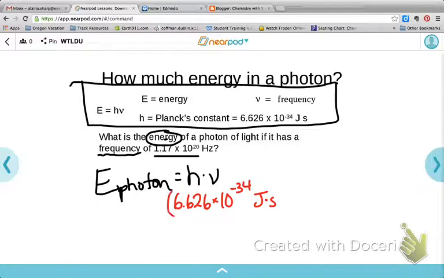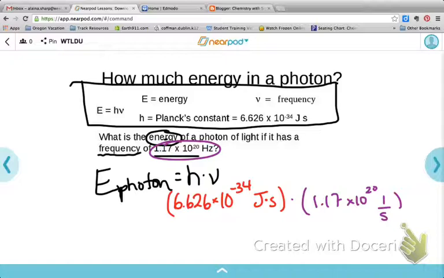And then I'm going to multiply that by, I'm going to use purple, the frequency, which according to this problem is 1.17 times 10 to the 20th. Now instead of hertz, I'm going to write the unit 1/seconds. Now remember, any of those four units is fine, but I'm just going to use this one to show you guys what happens to my units when I use this one.